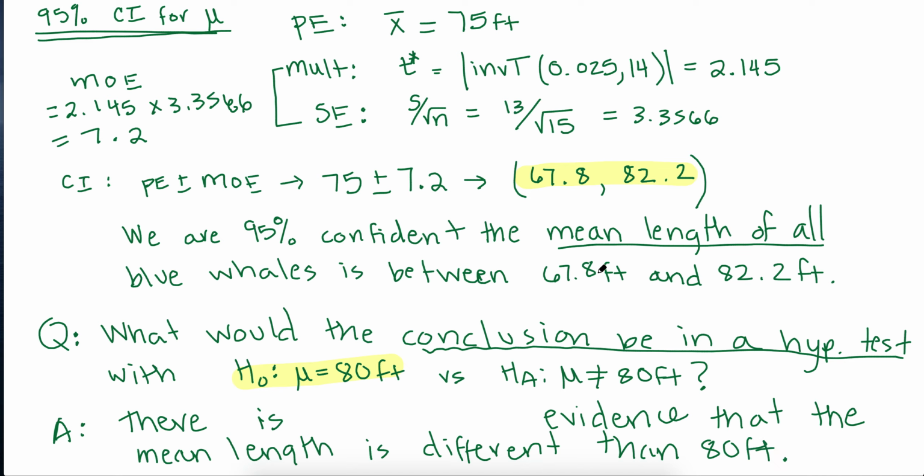So we said 80's in the interval. We can't prove it's something other than 80 feet or it's different than 80 feet. We can't prove that. So that means I should have little to no evidence that it's different than 80. Could be. Can't rule it out. Okay, and again, our reasoning is because 80 is in the confidence interval. All right, our last video in this section will actually work out the hypothesis test to make sure we can come to that conclusion.